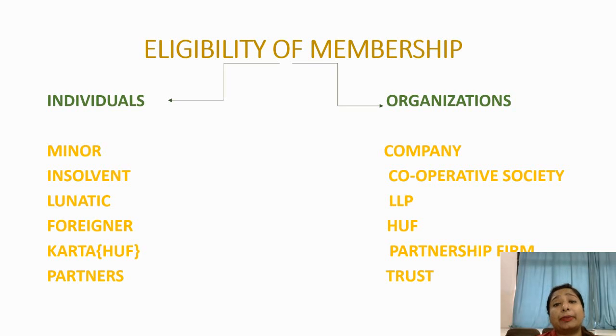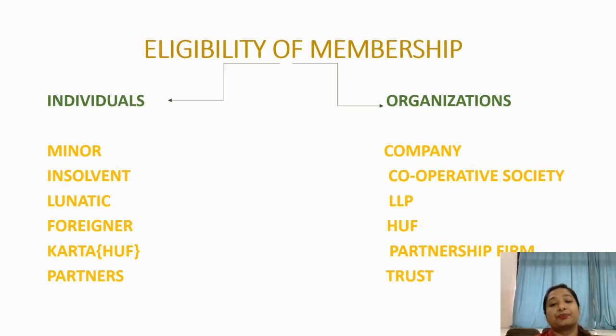Now, LLP, as it is a registered firm, takes one of the features from the joint stock company and becomes a registered firm. So again, LLP is also competent to become the member of any joint stock company. That is, an LLP is legally liable to become the member of a company in its own name, apart from the partners.